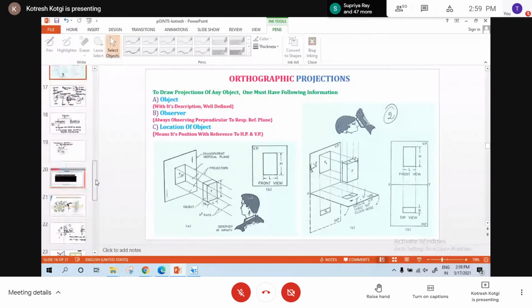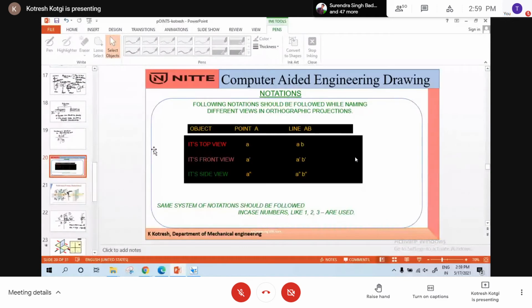Now, first one, you see here, any object in 3D space is named by a capital letter. If I say a point, say A, in space, it is denoted by capital A. I've written the same thing here. Its front view, top view, and side view are denoted by small letters.